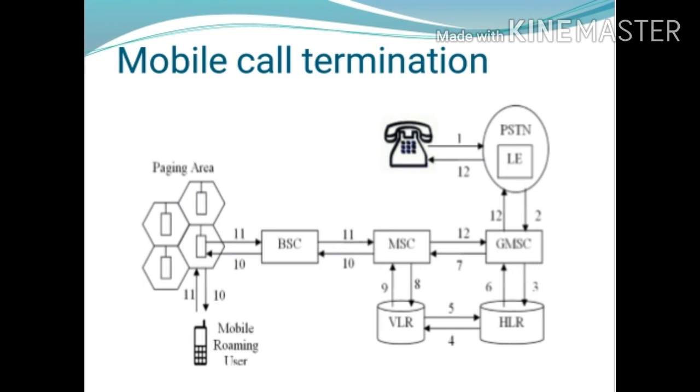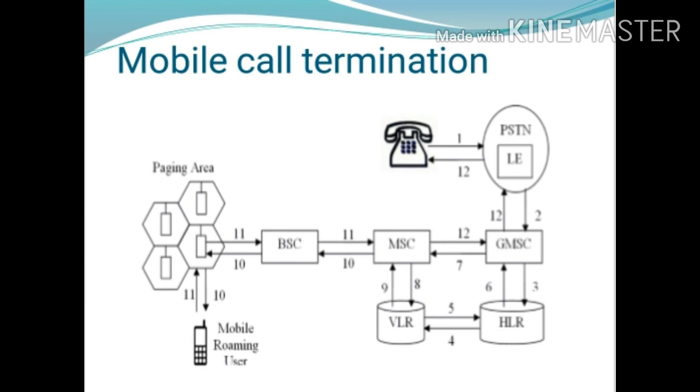The MSC asks the VLR for the current location of the mobile station, and then the VLR passes the current location of the mobile station to the MSC.